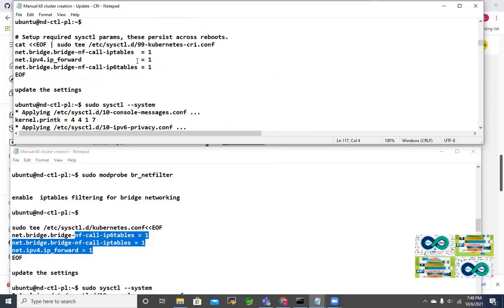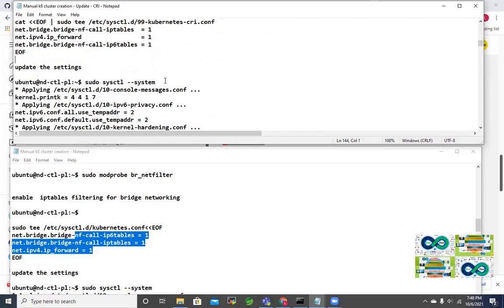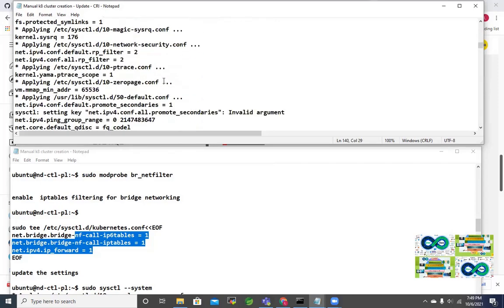But now here we are also adding these networking parameters to persist across reboot, and just updating those values right away for the current system using sysctl --system. So these parameters will be loaded for the current runtime as well.